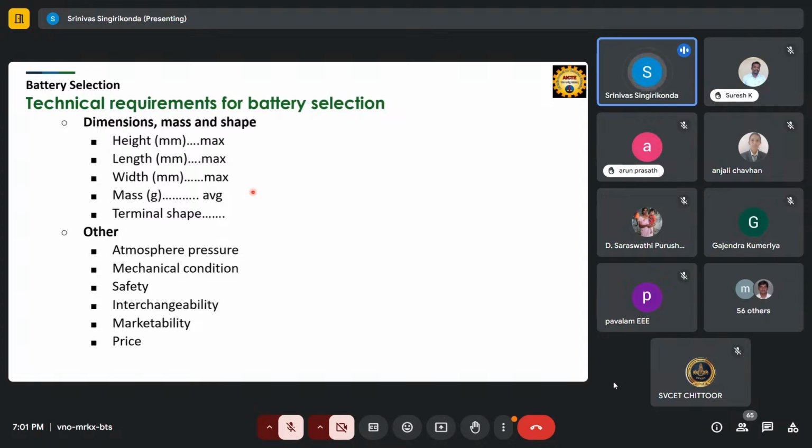Okay, suppose the cell size itself is very big but its capacity is very low. To make a 1.4 kilowatt or 2 kilowatt battery, we require thousands of cells. There is no space for other equipment, right? So that's why we need to check the dimensions and the mass of the vehicle. So mass is also important.